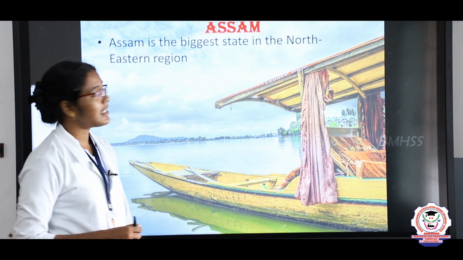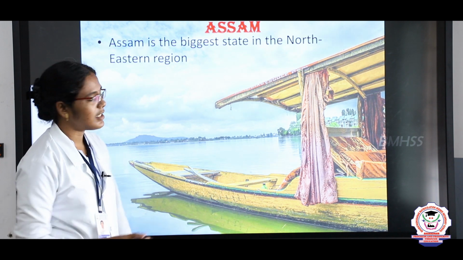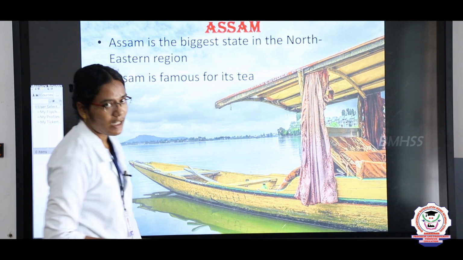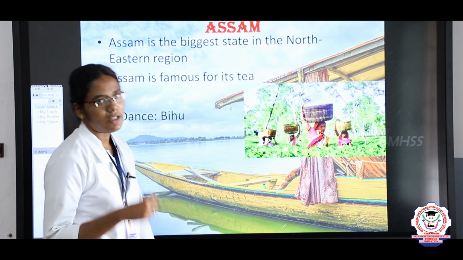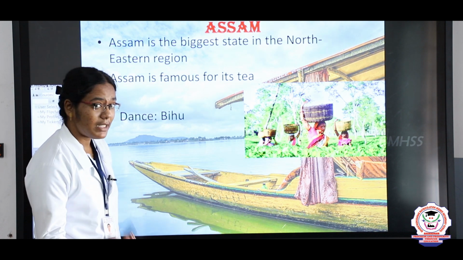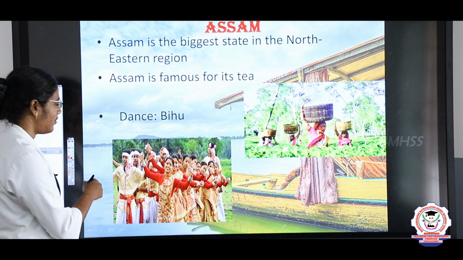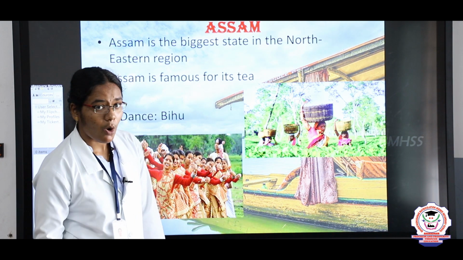Next, Assam. Assam is the biggest state in the northeastern region. Assam is famous for its tea cultivation. The dance which is famous in Assam is Bihu dance. During festival occasions, they dance with pomp and joy.